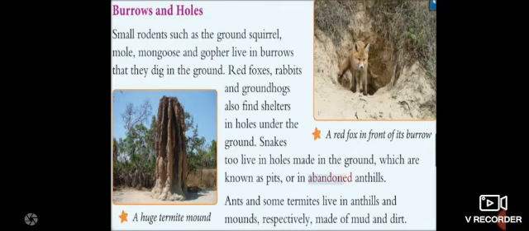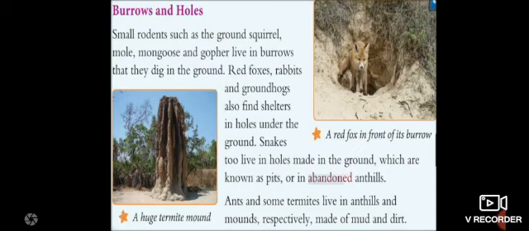Red foxes, rabbits, and groundhogs also find shelters in holes under the ground. So, red foxes and rabbits also live in these burrows, children. Snakes too live in the ground, in pits or in abandoned ant hills. So, either they will live in these burrows or in the hills built by others, which were abandoned. They also live there, children.